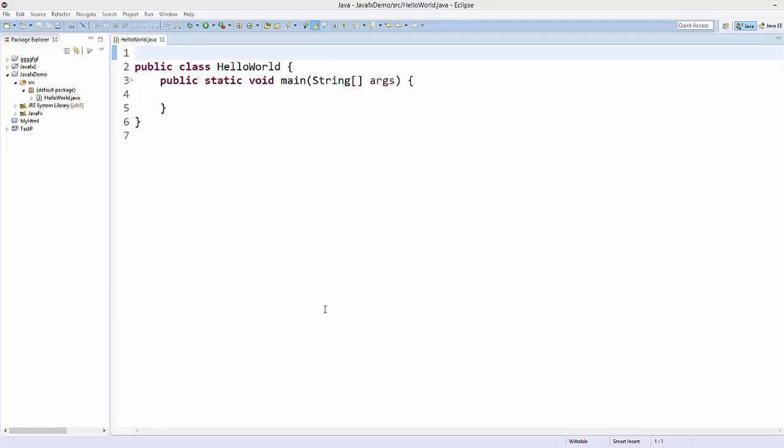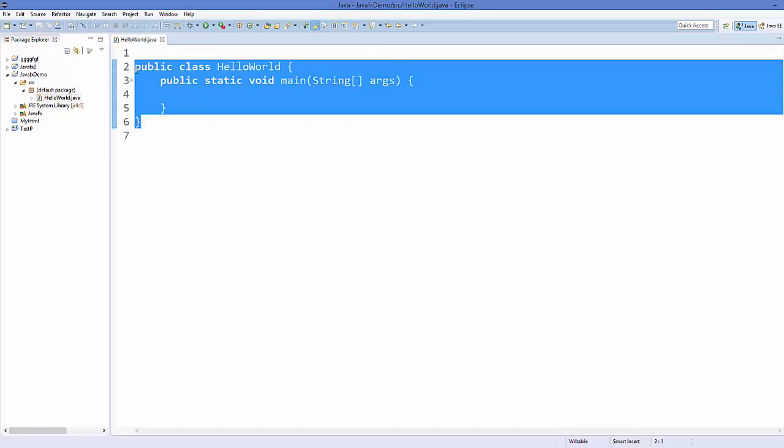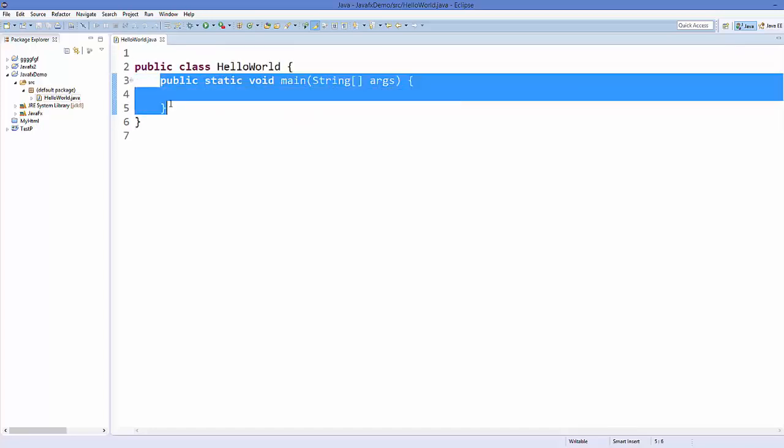In this video we will see how we can create our first JavaFX application from scratch. So let's get started. I have this basic barebone Java class with the main method.